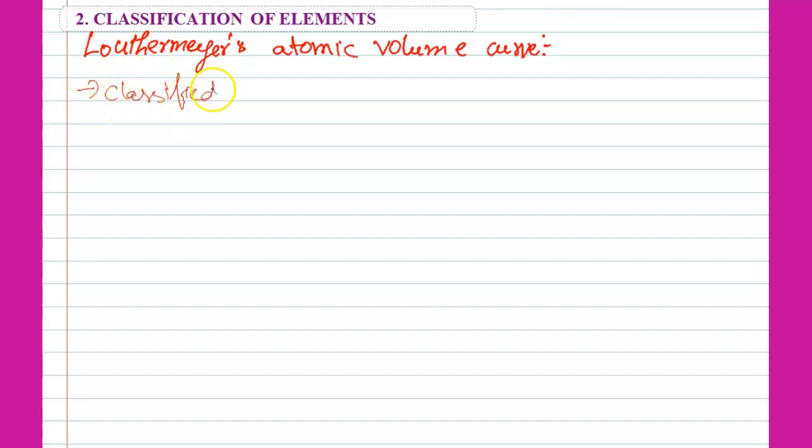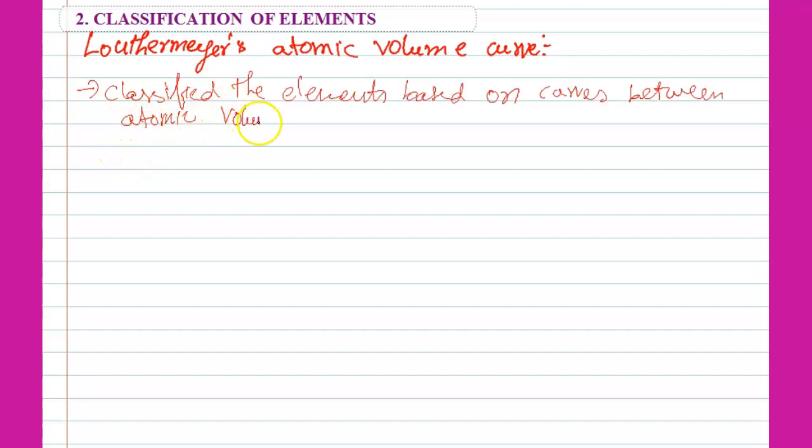He classified the elements based on curves between atomic volume and atomic mass.